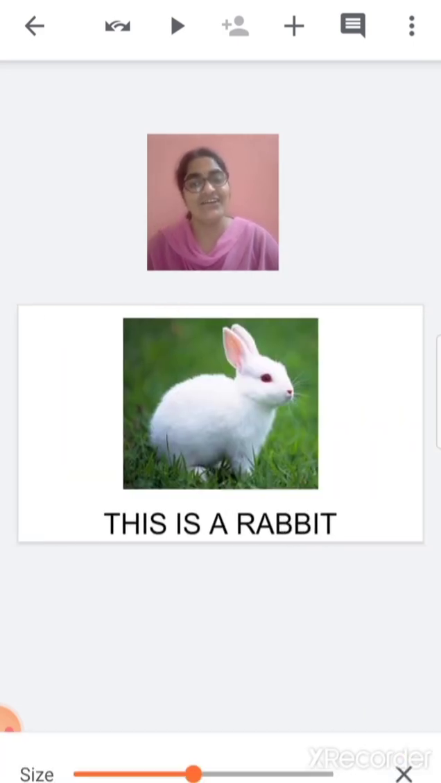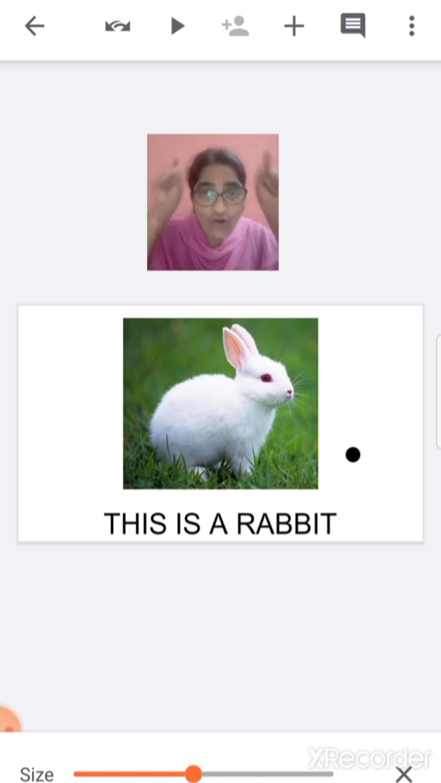This is a rabbit. Rabbit is a beautiful animal and it runs very fast. It has 2 long ears. And children, rabbit likes to eat carrot, grass and leaves. Many people keep rabbit as a pet.